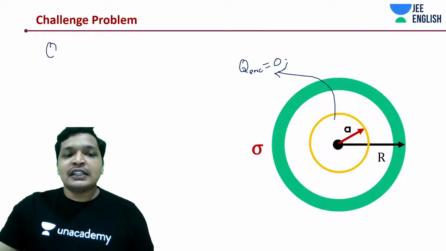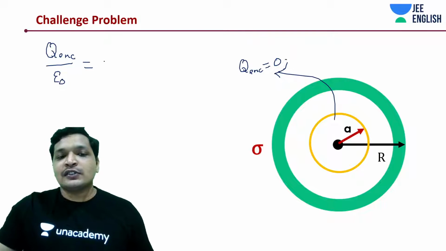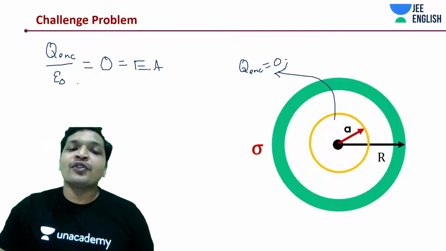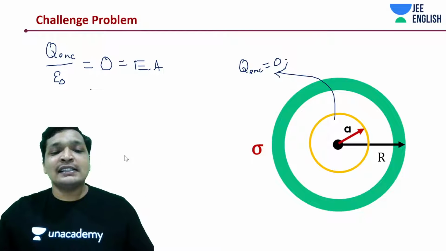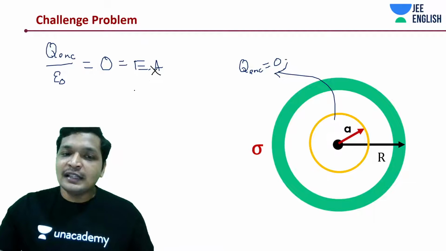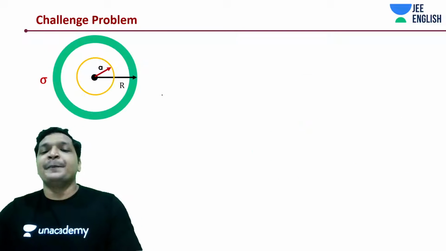And if charge enclosed is 0, divided by epsilon naught is also 0, that means electric field into area is 0, and area is not 0, hence electric field should be 0. Simple.